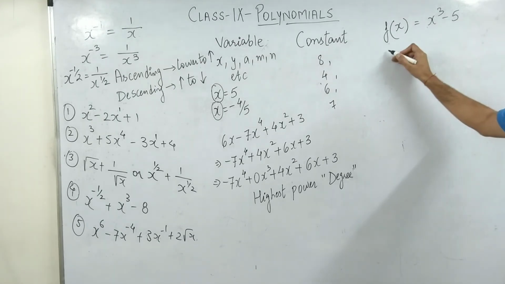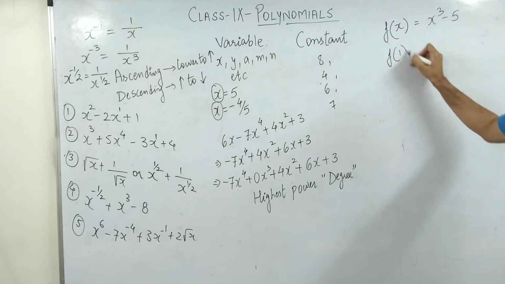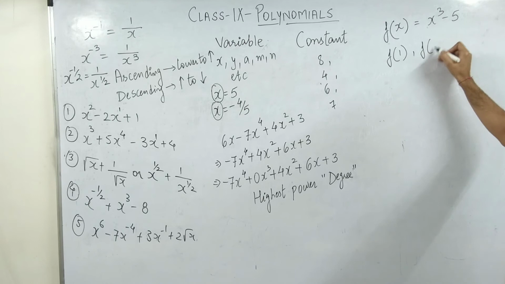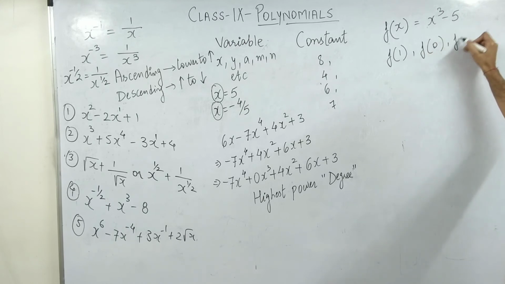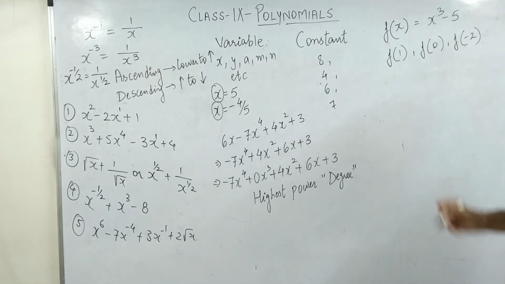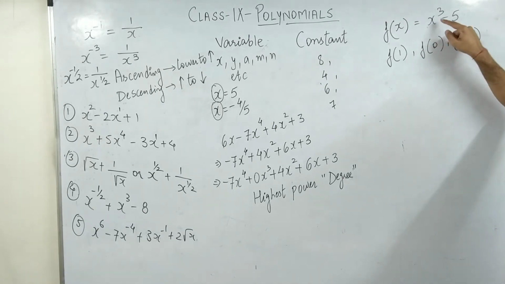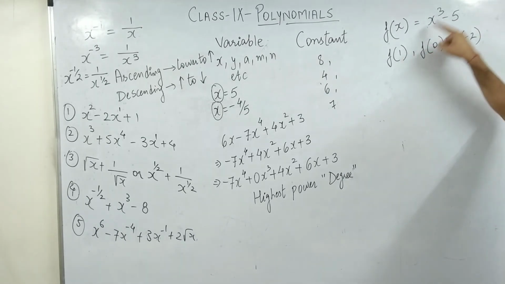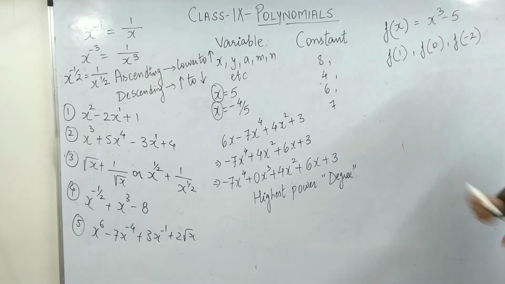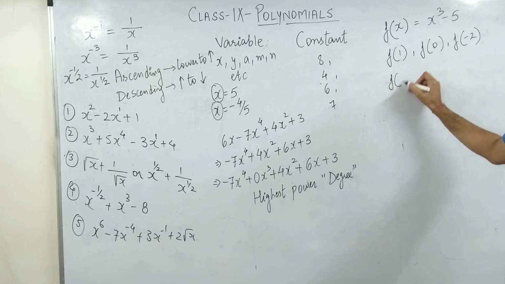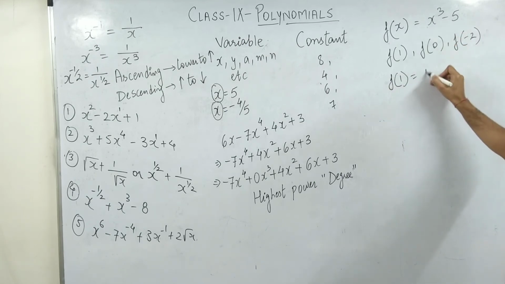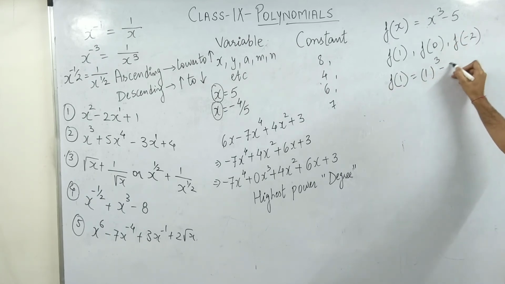Now they'll ask you a question like this: find f1, f0, f minus 2. Sir, now what to do? Guys, very simple as I told you. Wherever you are going to find x, simply put down these values one by one. f1 should be equals to 1 cube minus 5.